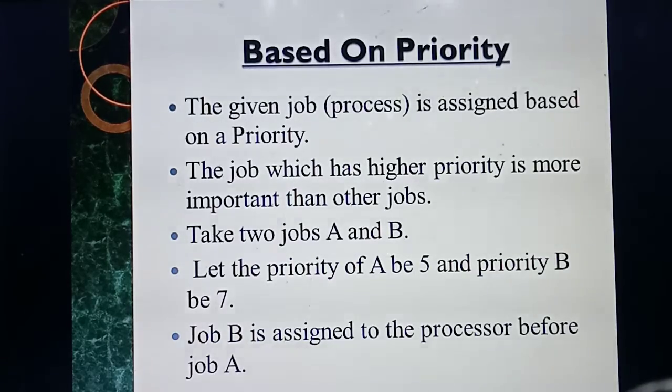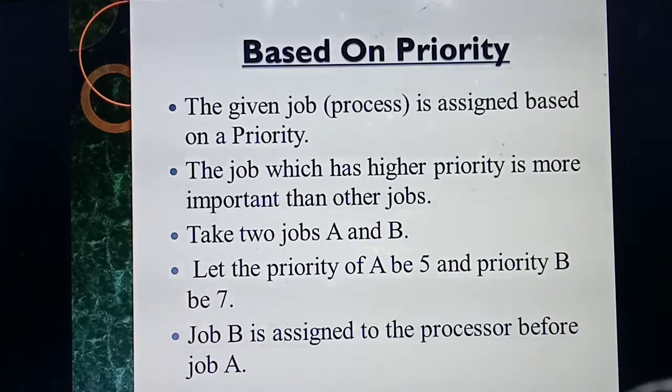For example, they are giving 2 jobs, A and B. The priority of job A is 5 and the priority of job B is 7. So which will have the highest priority now? The job B will have the highest priority, isn't it? So which job will be executed first?